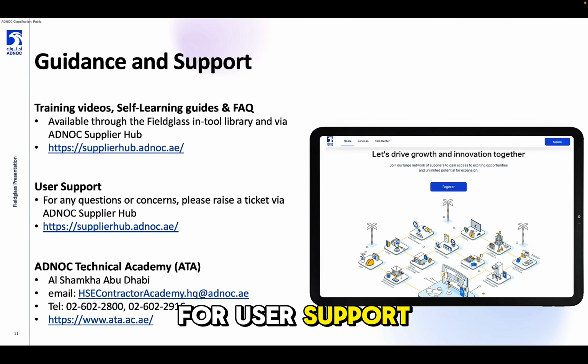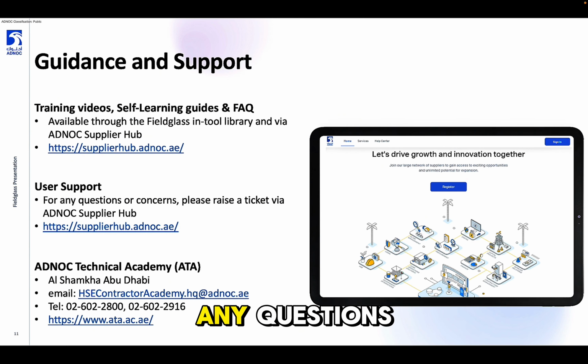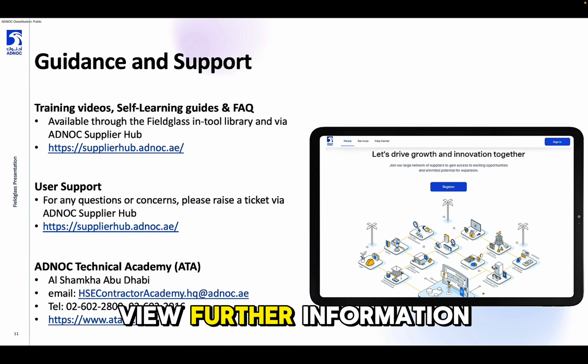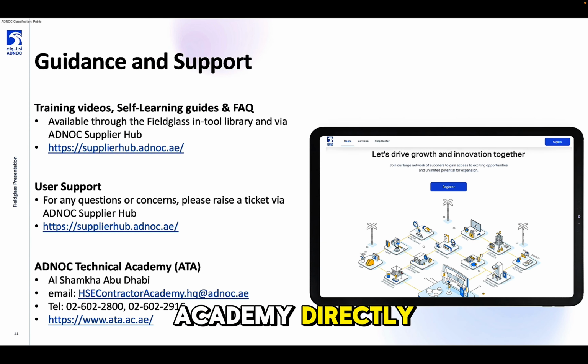For user support, you can contact us directly in the Supplier Hub. You'll be able to submit a ticket, which will then be tracked and monitored, and our support teams will be able to respond to those and give you the necessary support needed. Finally, if you have any questions specifically around the technical training or certifications that are required, on the mobilization steps or the onboarding sequence, you're able to view further information on the ADNOC Technical Academy website, or contact the Academy directly using the contact details on screen.